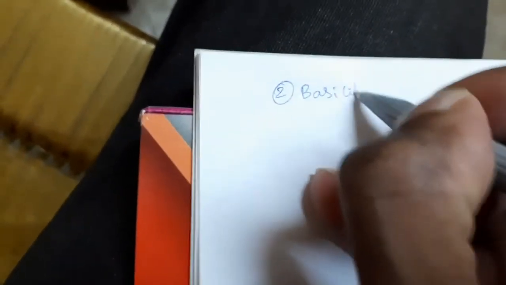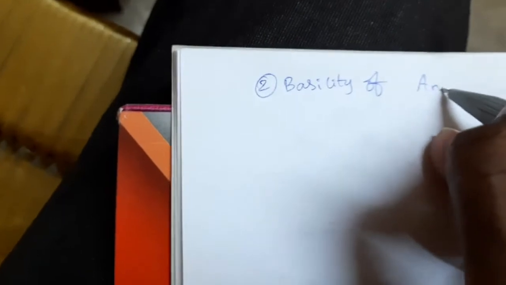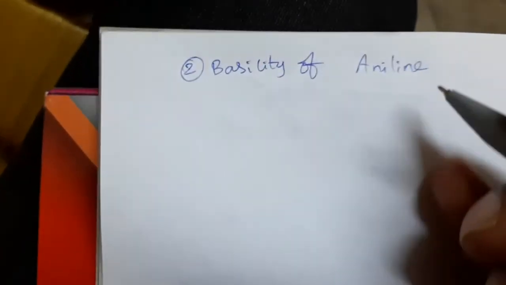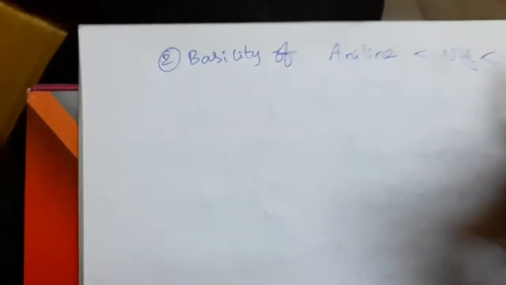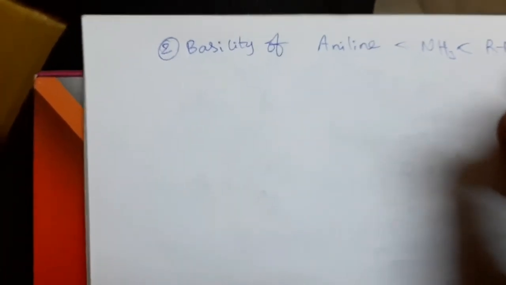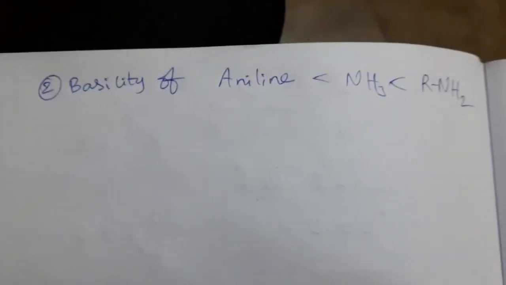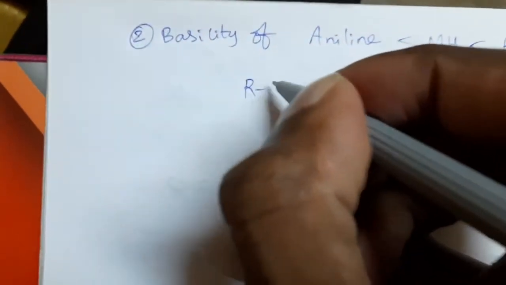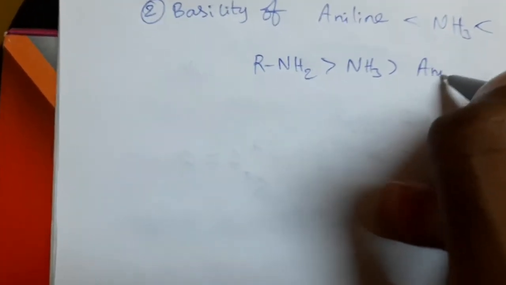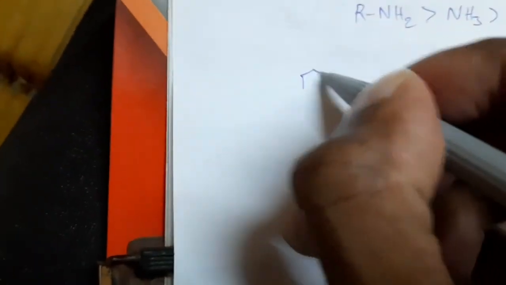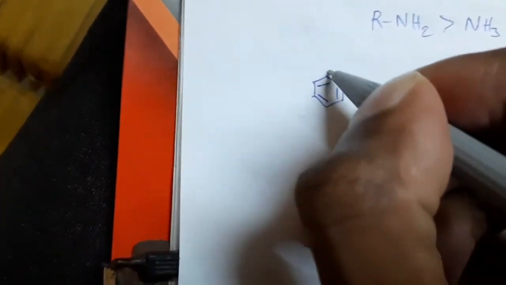Next, basicity of aniline is less than ammonia, less than aliphatic amine. Say this. So basicity order: RNH2 greater than NH3 greater than aniline. In aniline also we can observe resonance structures. So NH2 group attached to the benzene ring, that is called aniline.